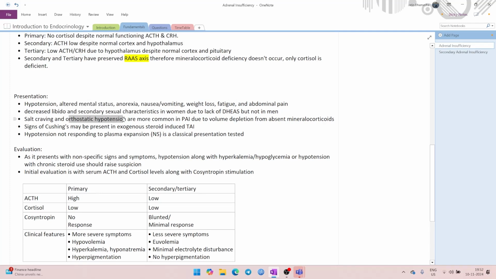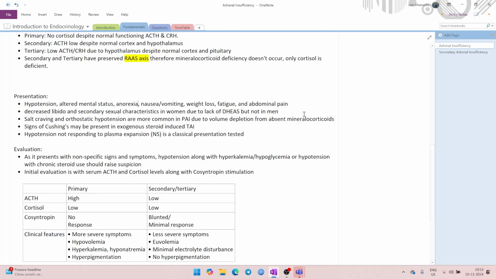Salt craving and orthostatic hypotension, these are more common in primary due to volume depletion from absent mineralocorticoids. So we've talked about it exhaustively already. Mineralocorticoids meaning aldosterone. Aldosterone causes salt and water retention. If there is excess aldosterone, it will cause salt and water retention, causing hypertension. If there is no aldosterone, that means salt and water will be gone in urine.